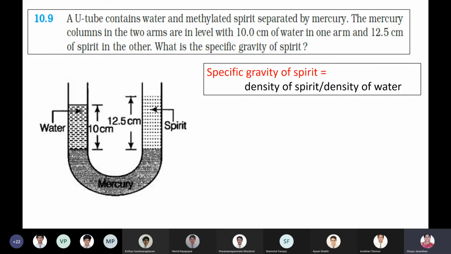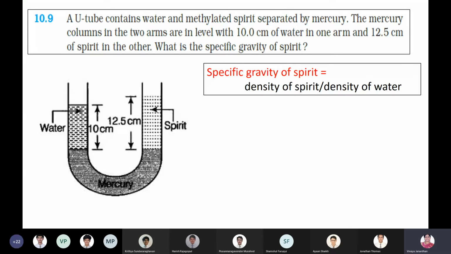10.9: a U-tube contains water and methylated spirit separated by mercury. You can see on the left hand limb, you have water above mercury. On the right hand limb of the tube, you have spirit above mercury, right? And the levels are given. What is the specific gravity of spirit? Which means how dense is your spirit with respect to water?